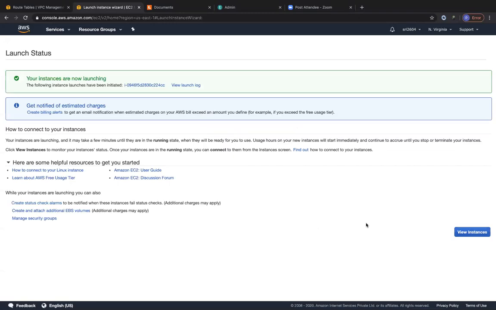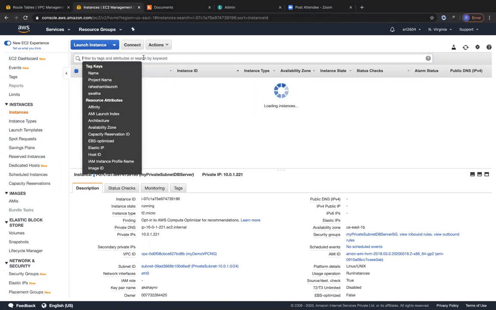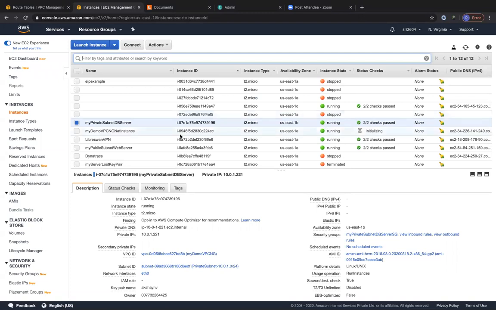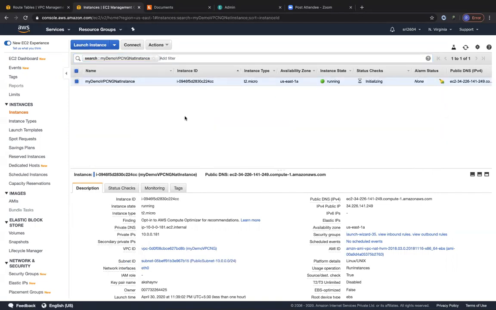Okay, so once this EC2 instance has come up, there is one small configuration that you'll have to do on this EC2 instance because it should not be the source or the destination of the traffic. The traffic should go through it. It should not be the source or destination of the traffic. So we will have to disable that particular setting. So I'm going to do this filter and let's see whether that EC2 instance has come to the running status. So yeah, this is my NAT EC2 instance that we have created as a NAT instance that is going to do the NATing process for you.